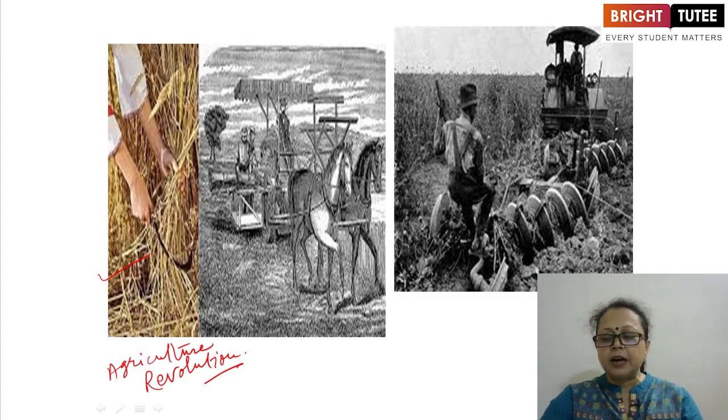Now the second picture shows the introduction of machinery in the farmland for farming purposes. This way there was surplus labor, surplus hands in England, which gave a boost to the industries, the flourishing of the industries. How were the industries flourished?